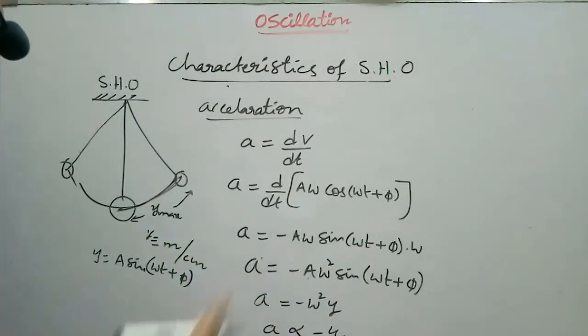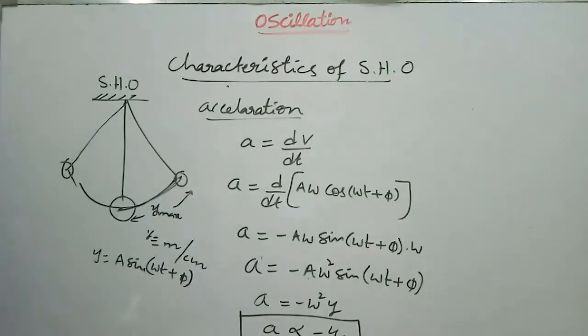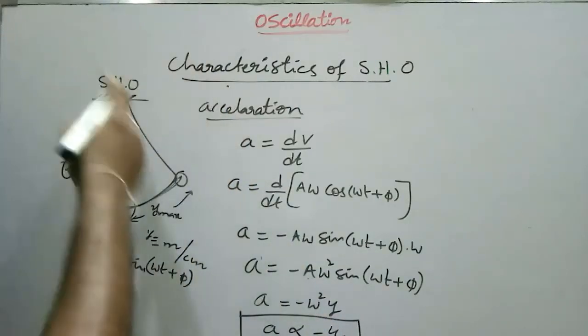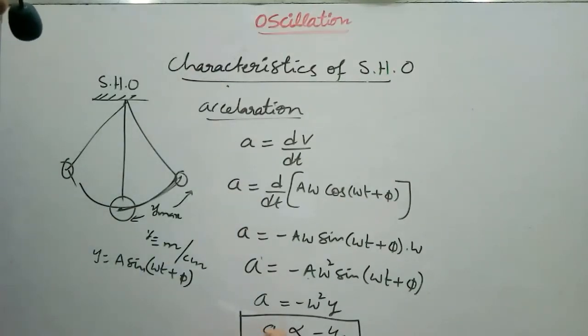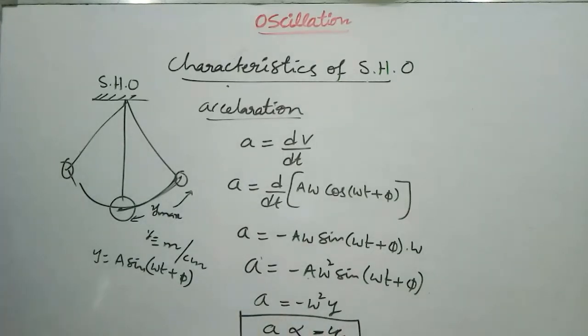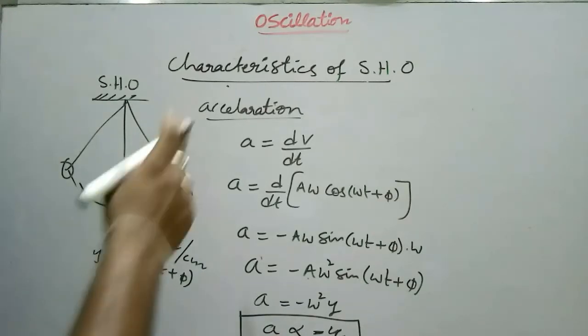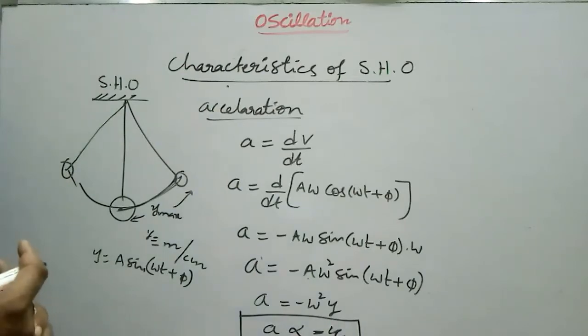A body that executes to and fro motion, with acceleration directly proportional to the displacement and in the opposite direction, is said to perform simple harmonic motion. So a is proportional to minus y. These are the acceleration, velocity and displacement equations.